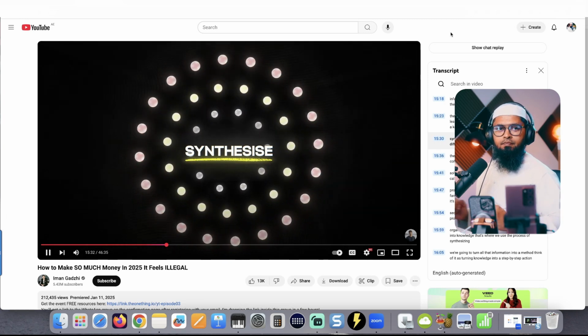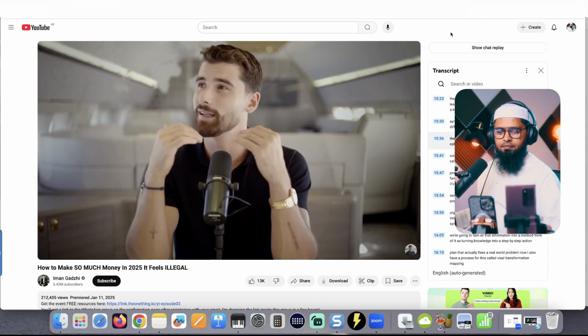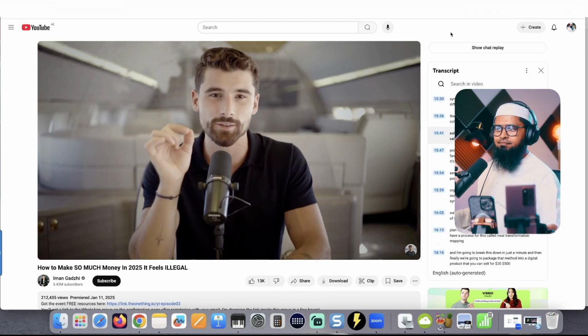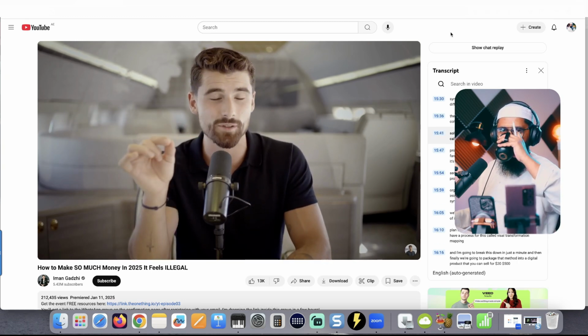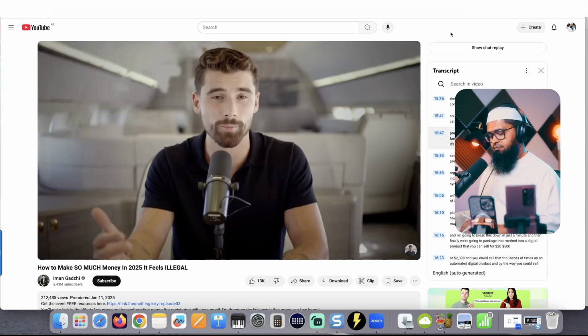When I say synthesize, I mean taking all these different pieces of information that are scattered all over the place in no order and combining them into one coherent idea, one single solution. And we do this in 3 steps. First, you find what I call a unique value zone. That is finding a high value problem to solve.